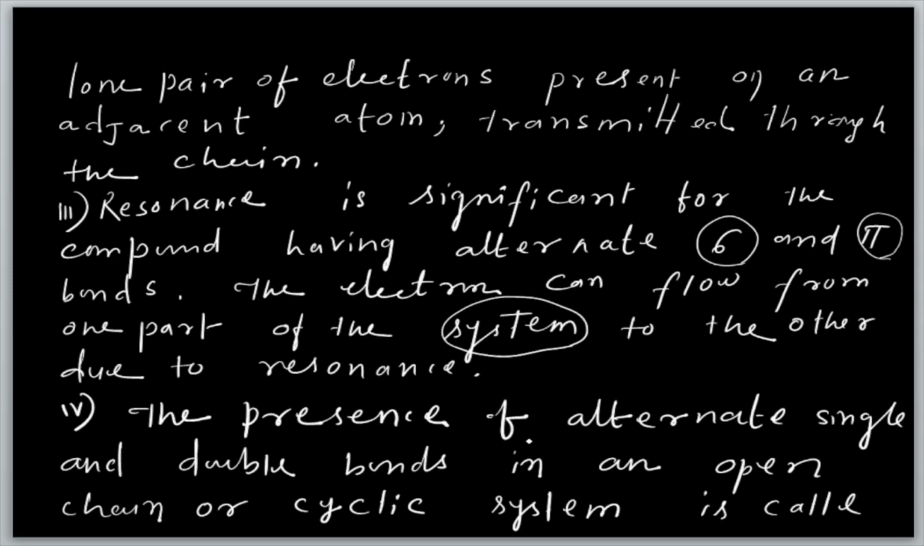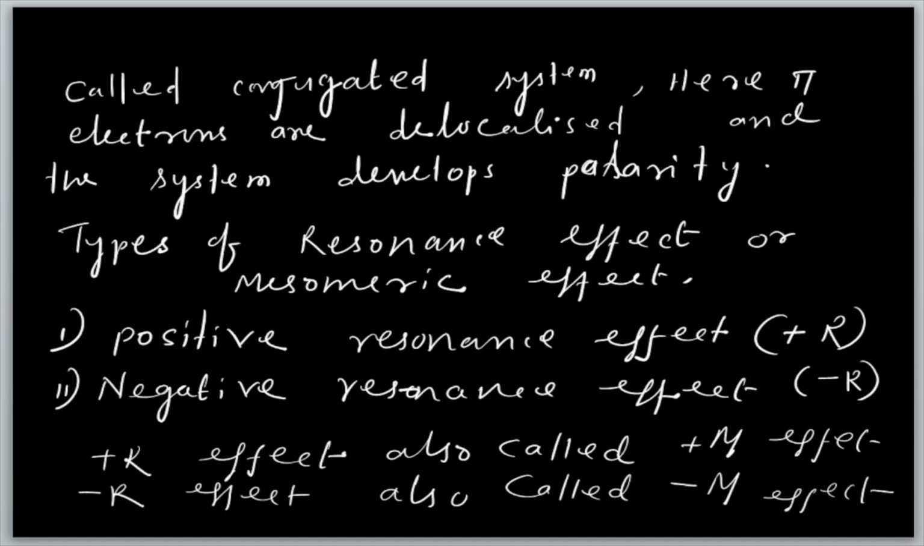The presence of alternate single and double bonds in an open chain or cyclic system. You can find resonance in cyclic systems too, that means the benzene structure, and substituted benzene also. So you can be sure that alternate single and double bonds are present in an open chain, that is aliphatic, or a cyclic system. An example is benzene. Then only you can say resonance occurs. This alternating double and single bond arrangement is called a conjugated system, and here pi electrons are delocalized.